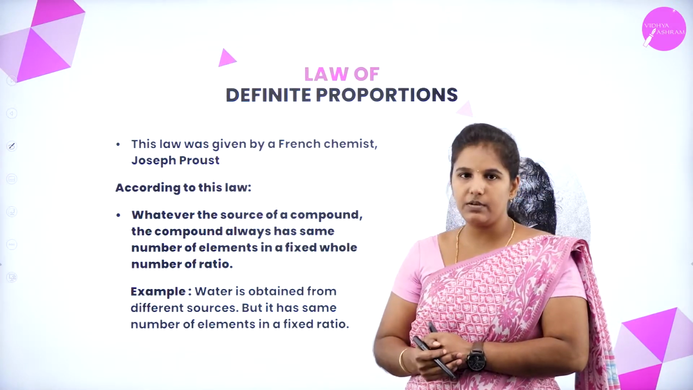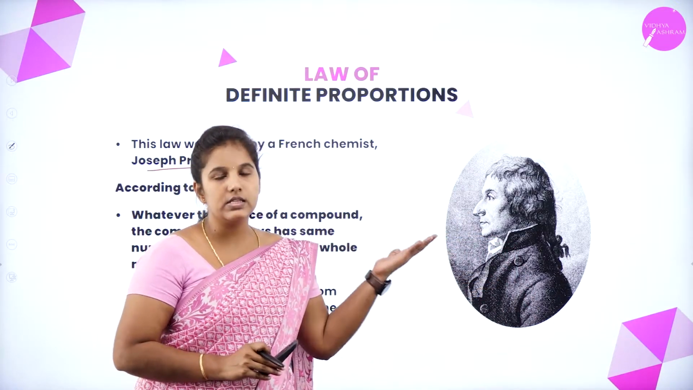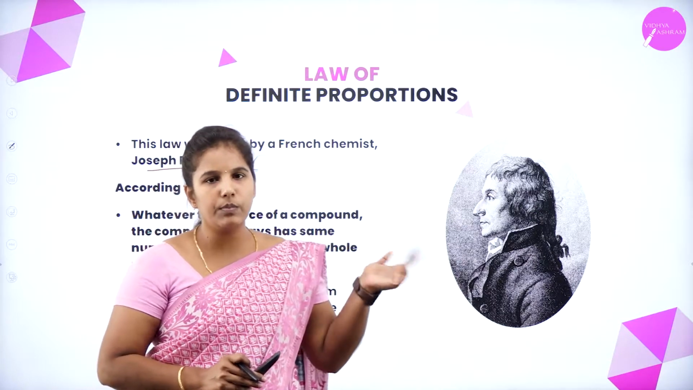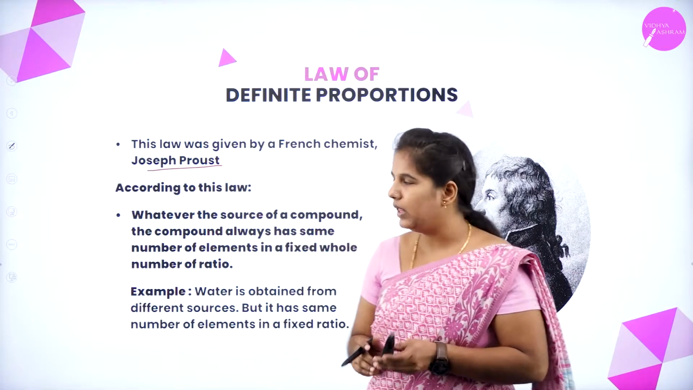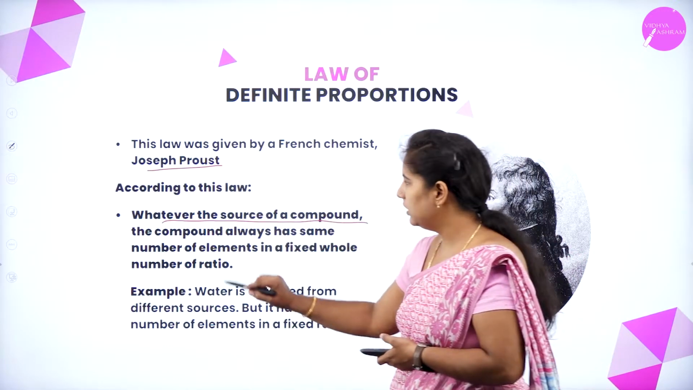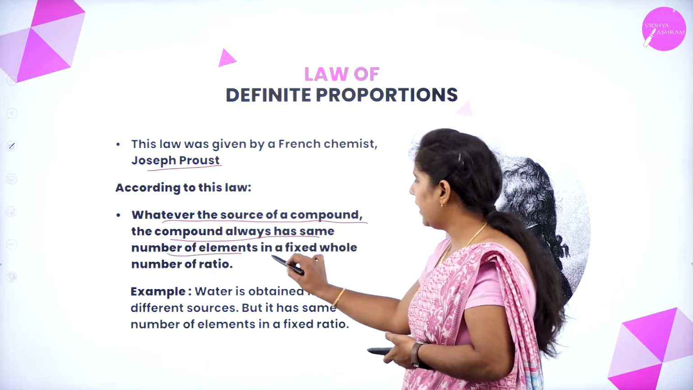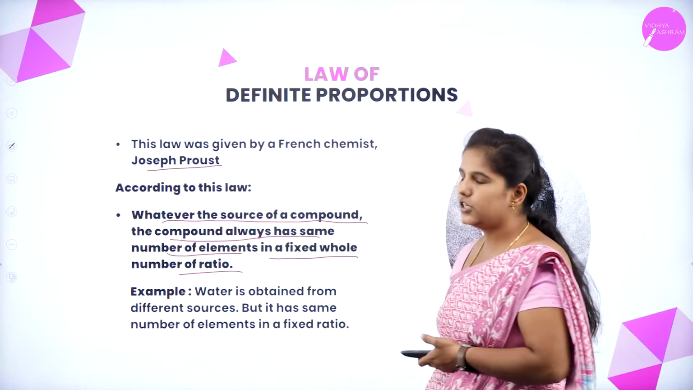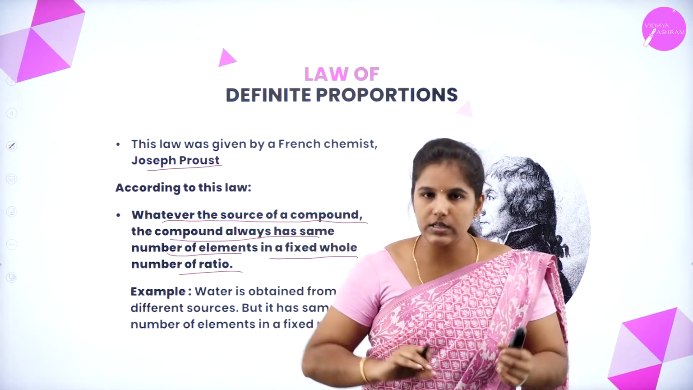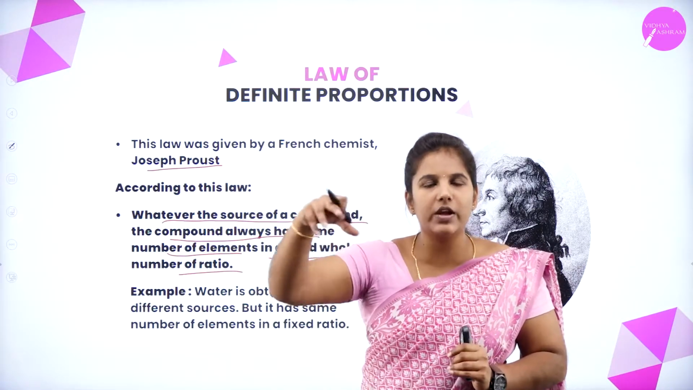This law was given by another scientist known as Joseph Proust. He was the first to state this law. So which is the law? The law of definite proportion. According to him, whatever the source, a compound always has the same elements in a fixed whole number ratio. If you take a compound from different sources, the compound must have an equal number of elements in a fixed ratio.